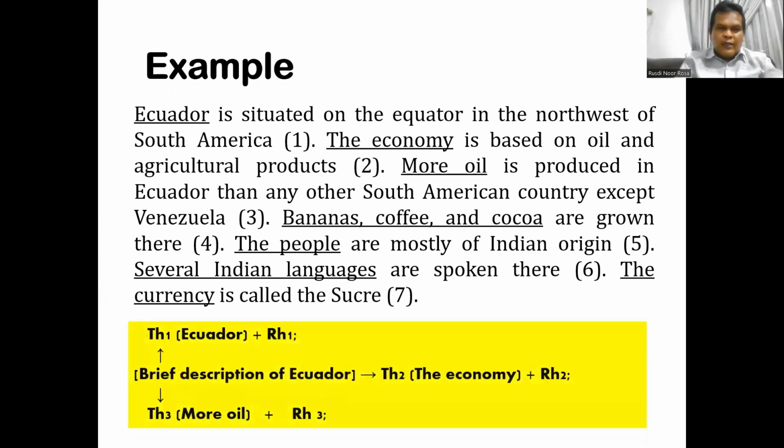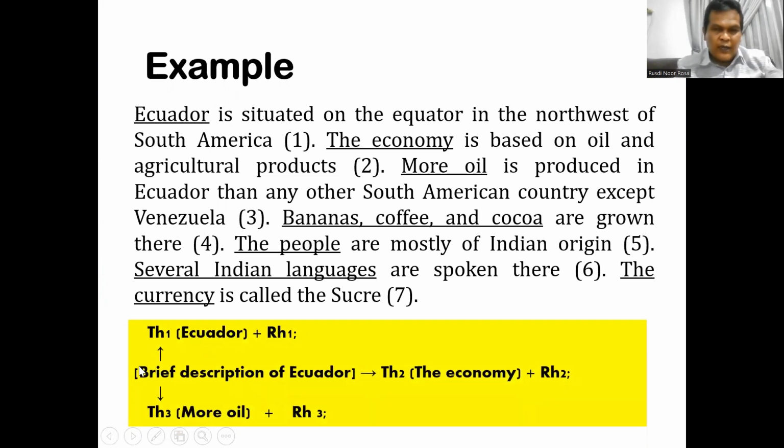Okay, so you can see here when I illustrate the thematic progression in this text, the theme is a brief description of Ecuador, and in theme one, it is Ecuador itself, that is the hypertheme. The next one, theme two, is the economy in Ecuador, and then more of it in Ecuador. So everything here is related to Ecuador. This is what we call hypertheme.